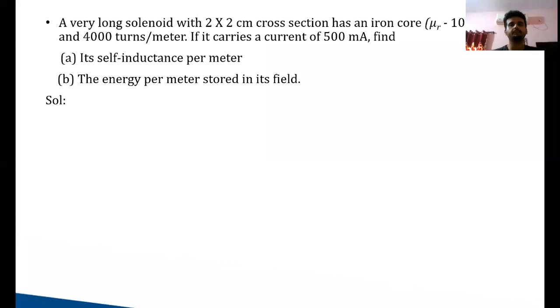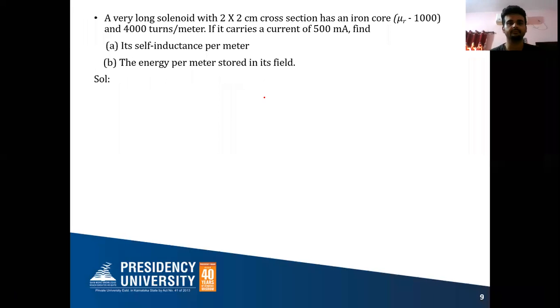Now we'll solve a simple numerical here. So all of you please read this numerical. A very long solenoid with 2 into 2 centimeter cross section has an iron core, mu r equals 1000, and 4000 turns per meter. If it carries a current of 500 milliamperes, find its self-inductance per meter and the energy per meter stored in this field.